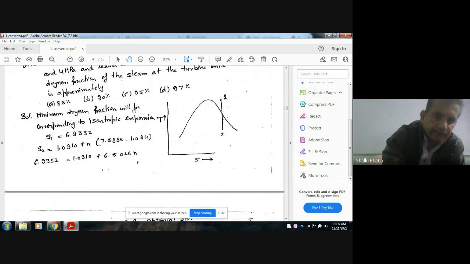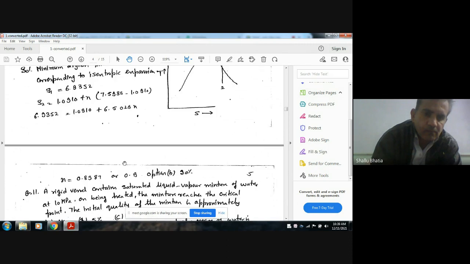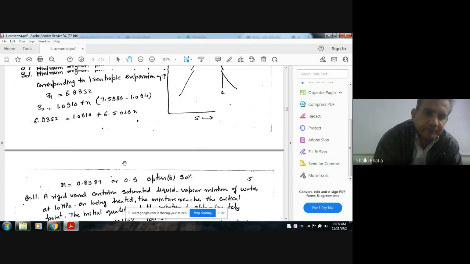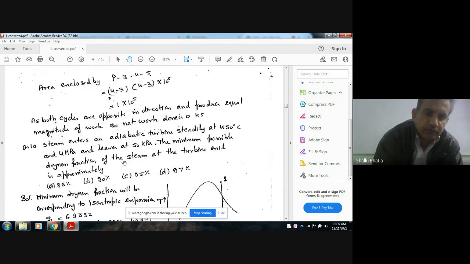Now at point 1, entropy is 6.9352, and at point 2, the entropy of saturated liquid Sf is 1.0910, and Sg minus Sf is given. So X is the unknown at this point. Equating these two entropies, we can find X. So X is 0.9. If the process is isentropic, we use the entropy.